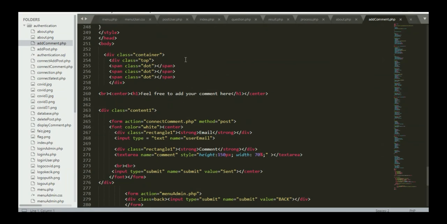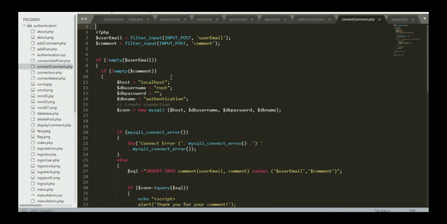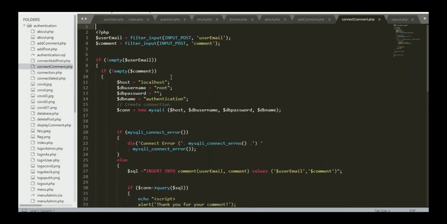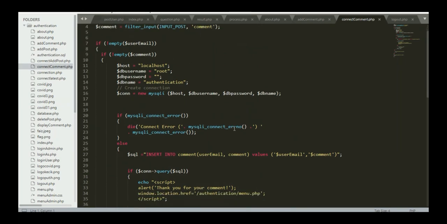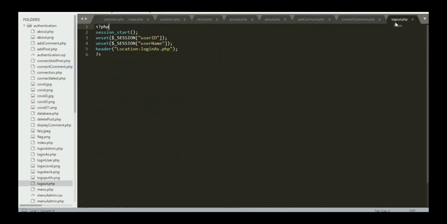Add comment.php is coding for the comment section. It will connect to connect comment.php. This is the connection, connect comment.php. When the user adds any comment, it will use this connection. So the last one is the logout coding.